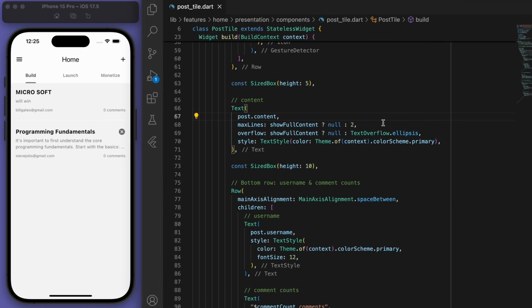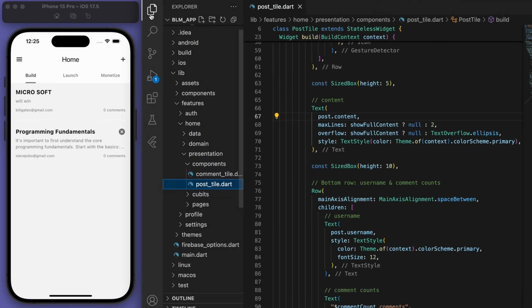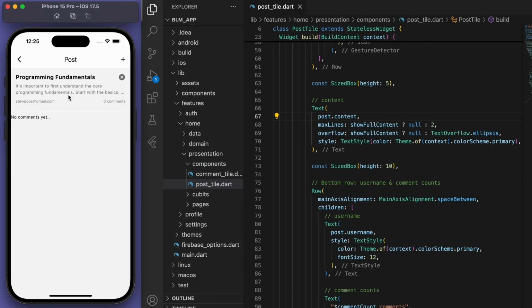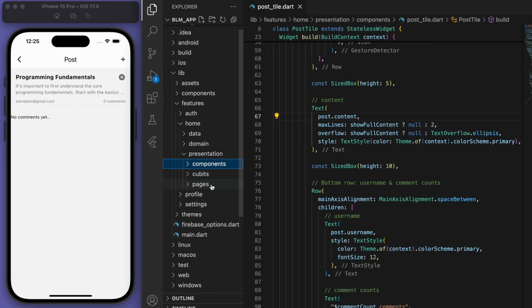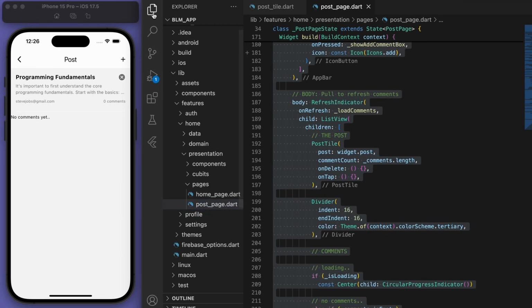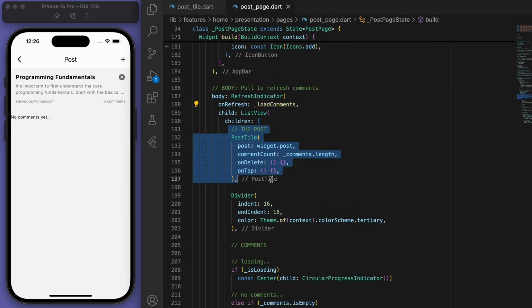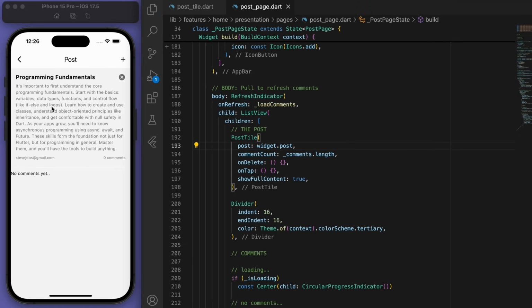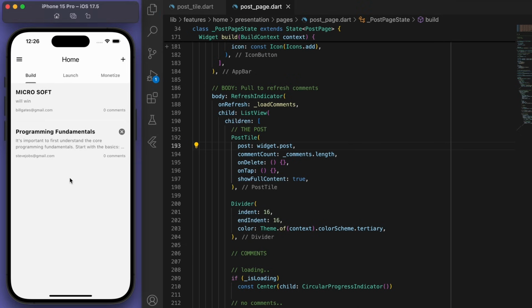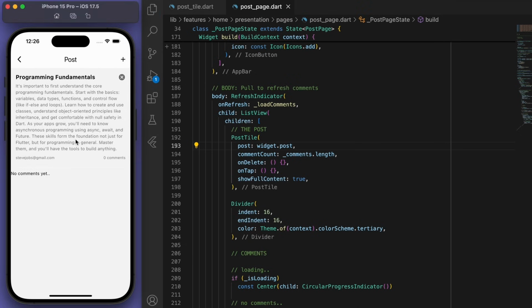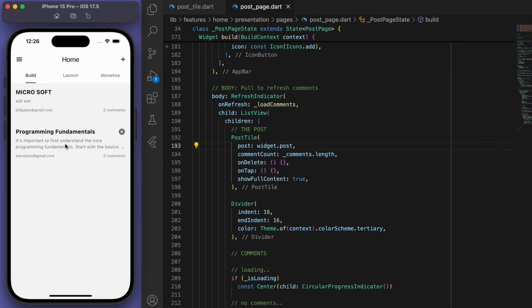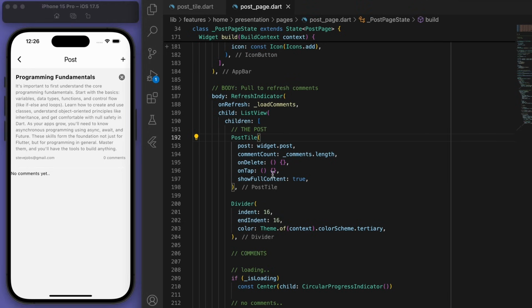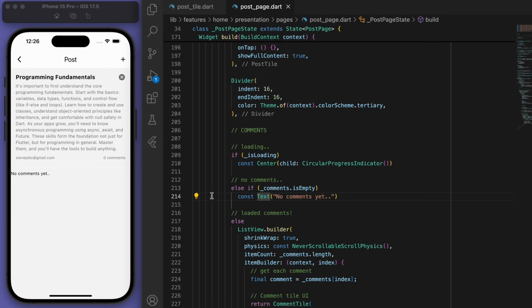So what we just did is I want to be able to go to the post and then I want to see the entire post, right? So in our post page, let's say show full content equals true. And so you can see in the home page, it's kind of got a summary and then you click into the post to see the full thing. Beautiful. And then I'm just going to clean up some of this UI stuff and make it look nicer.